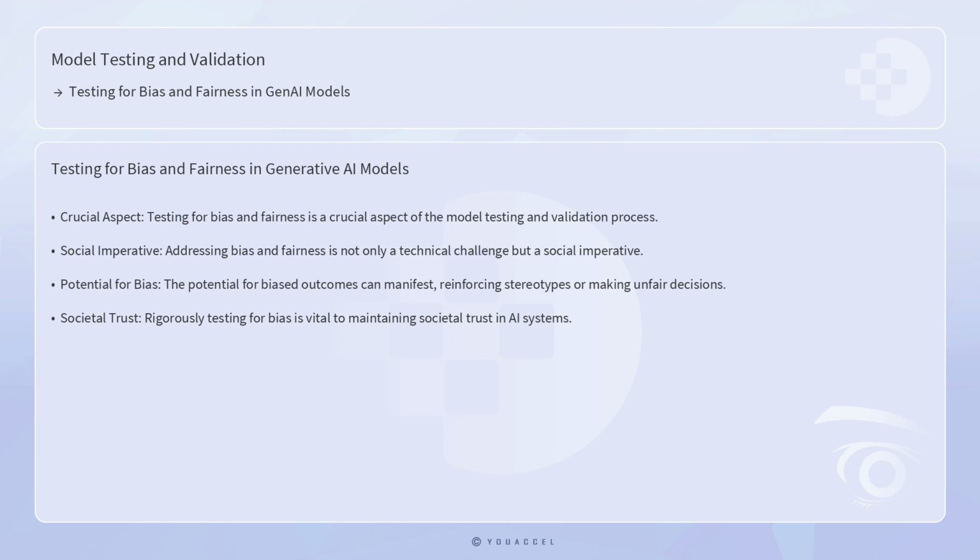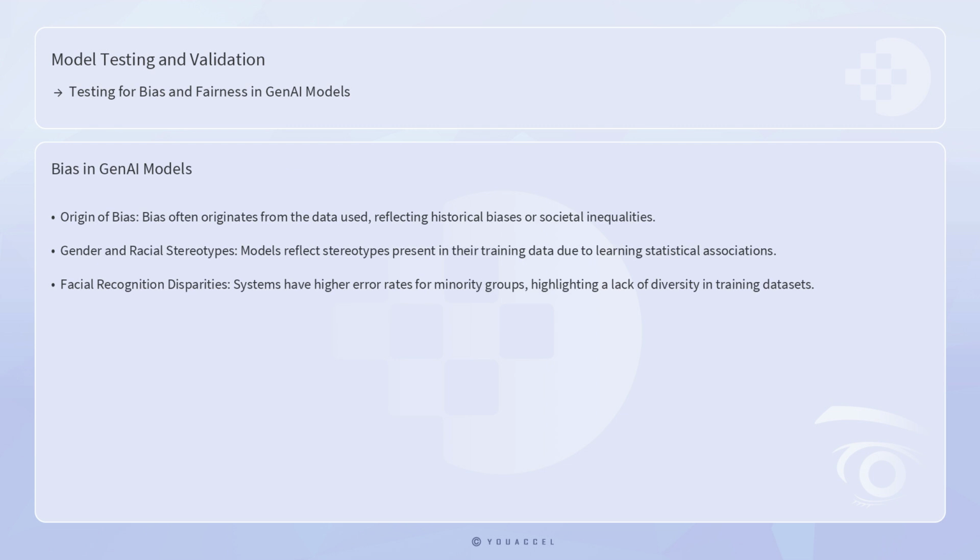The potential for biased outcomes can manifest in numerous ways, such as reinforcing stereotypes or making unfair decisions that disproportionately affect specific groups. Thus, rigorously testing for bias and fairness is vital to maintaining the integrity and societal trust in AI systems. Bias in GenAI models often originates from the data used to train them.